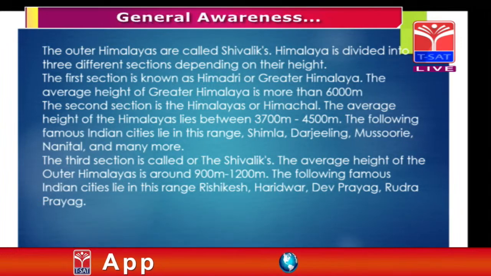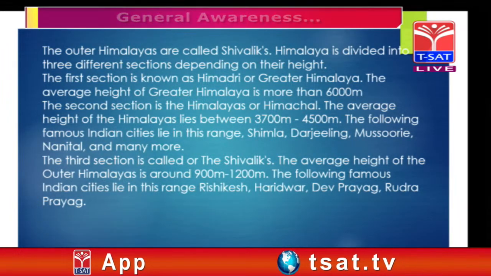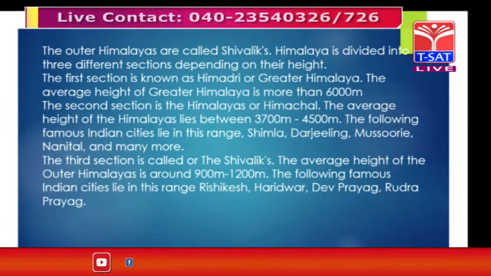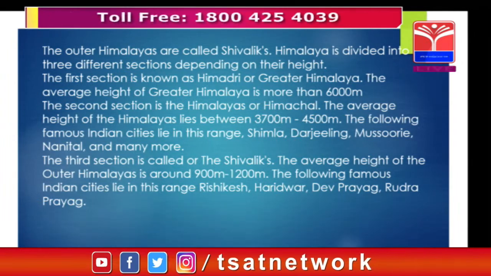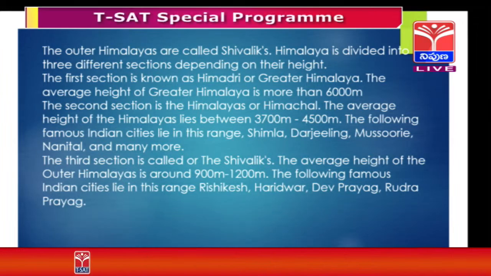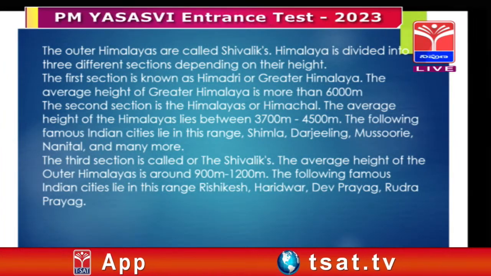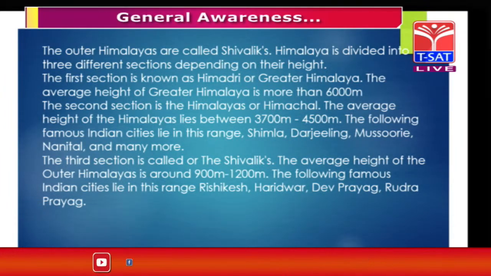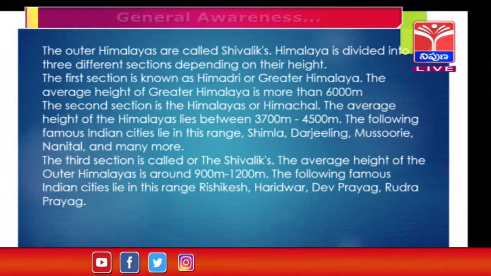The second section is Himachal, whose average height lies between 3,700 meters and 4,500 meters. Most of the famous Indian cities like Shimla, Darjeeling, Mussoorie, Nainital are in this range only, and you can observe these are the coolest places.